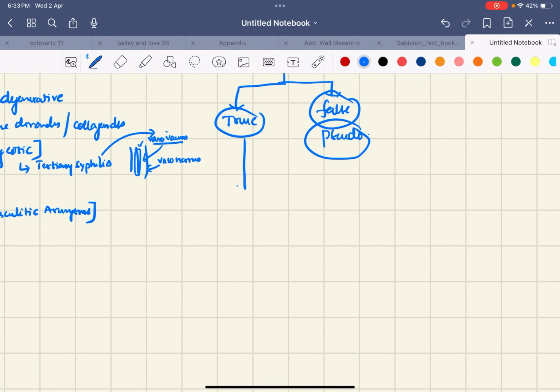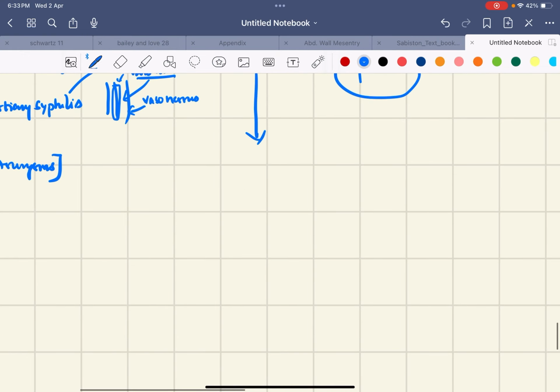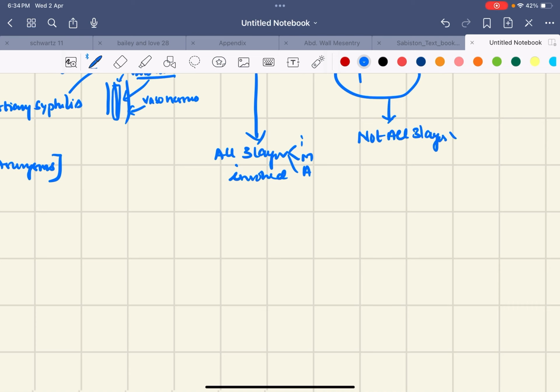In true aneurysms, all three layers, intima, media and adventitia, are involved. In a pseudo or false aneurysm, not all three layers are involved. Usually the intima layer is involved.